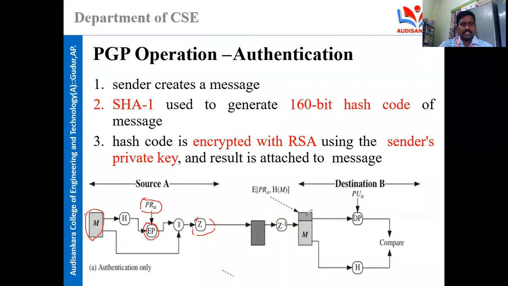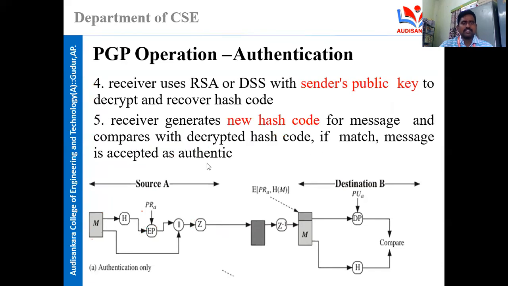You can see here that the receiver uses RSA or DSS with the sender's public key.